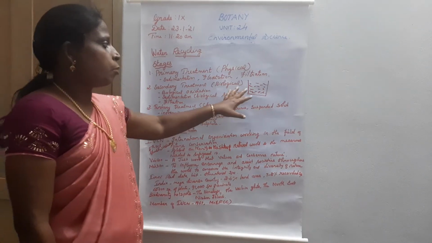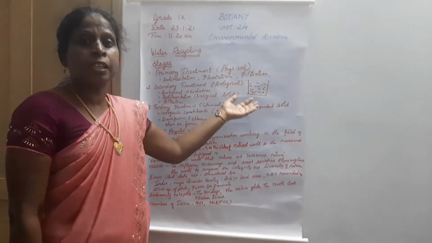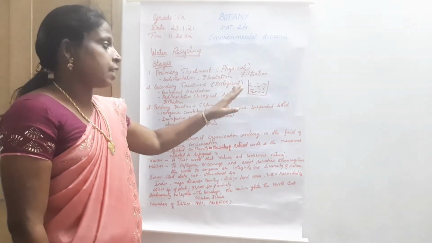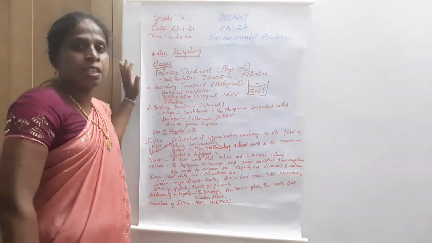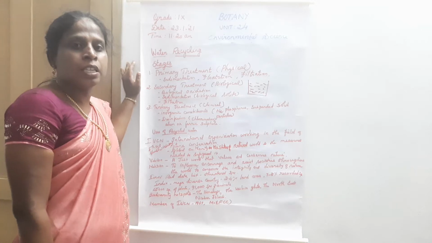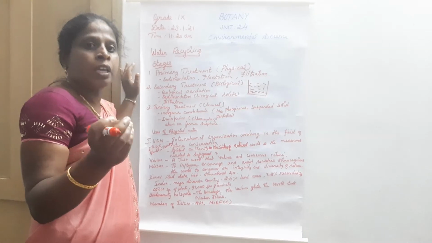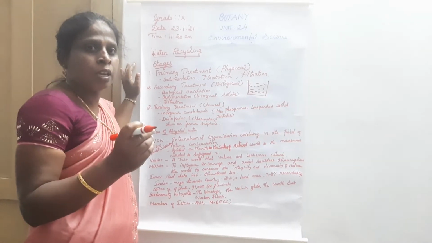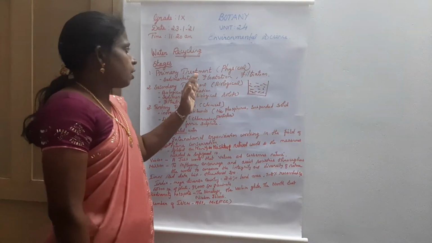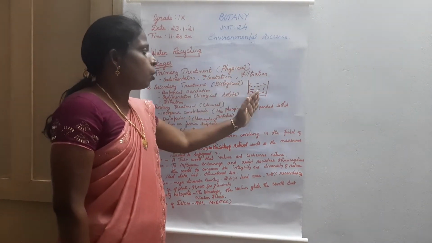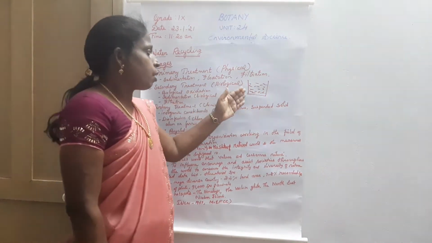See, in the sewage water all kinds of wastes are there: solid waste, liquid waste as well as gaseous waste. The solid wastes include plastic bottles, sand, soil, mud, oil, grease and also some microorganisms. Everything is present in the sewage water. In the primary treatment, they hold the water in a tank temporarily. After a few hours, see what will happen?